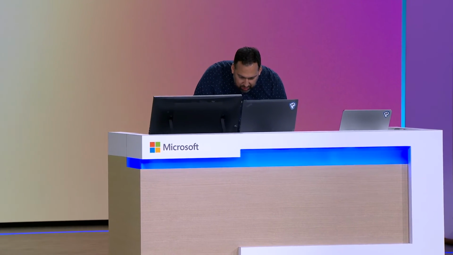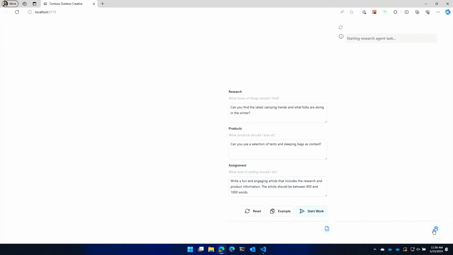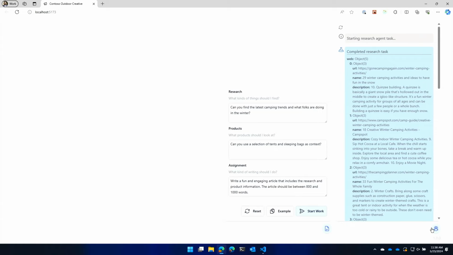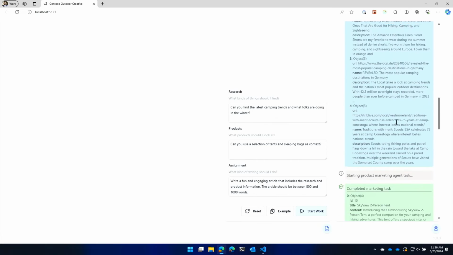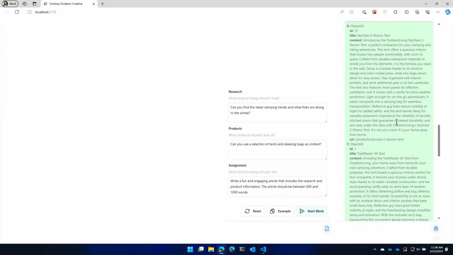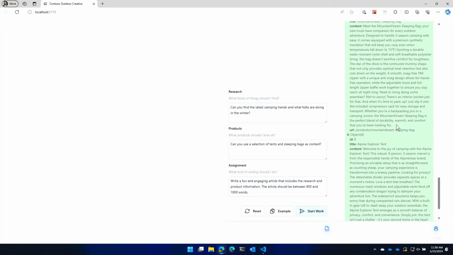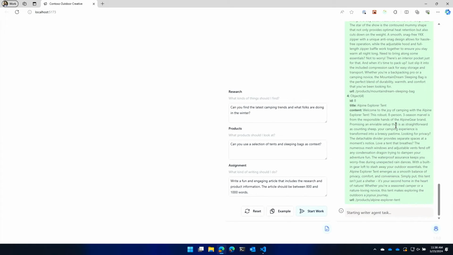So I'm going to go ahead and run this, and let's cross our fingers that everything's working. You're going to see each agent start to do some work. Here's the research agent. It went out on Bing and looked up some camping activities, right? The second agent is going to go and look for some tents. And then the last agent is going to write the post.